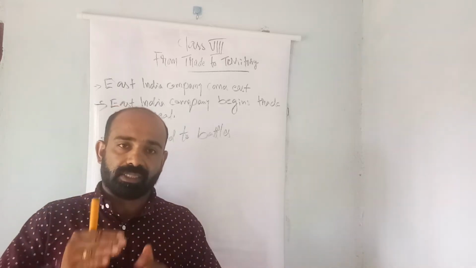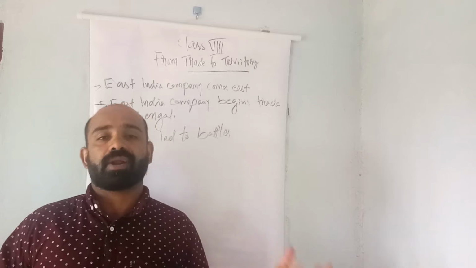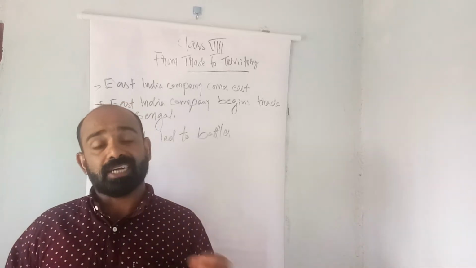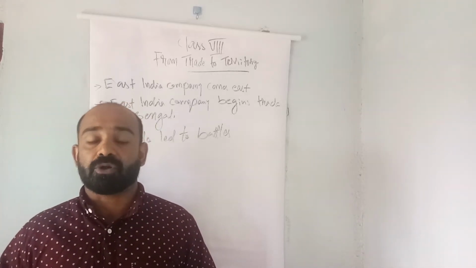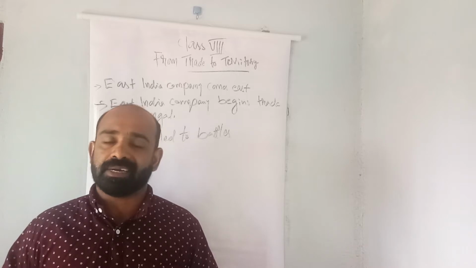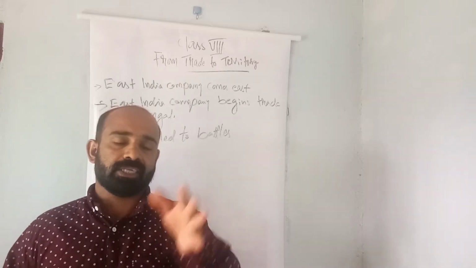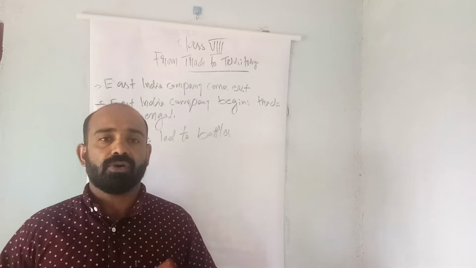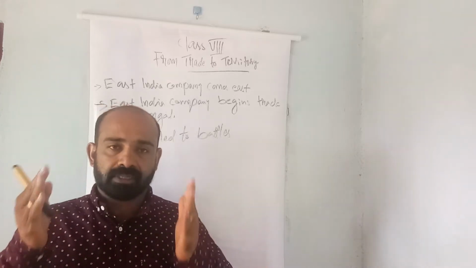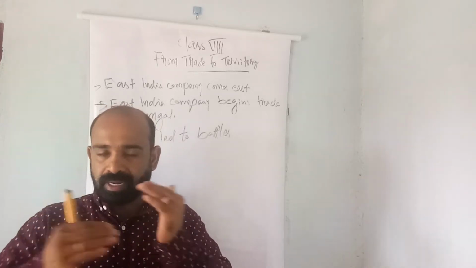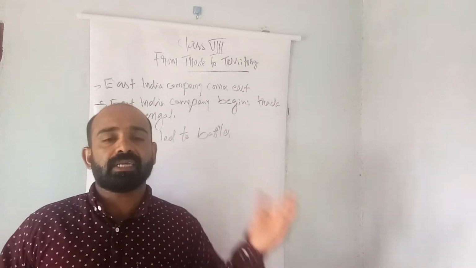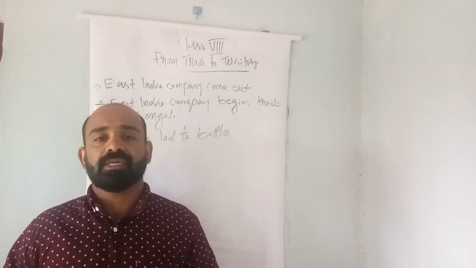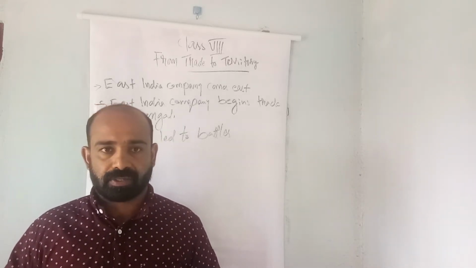They not only fought each other, they fought with local rulers for permission or concession to purchase raw materials from Asian countries, the Eastern countries. So they interfered in the political matters and trade matters of these Asian countries.